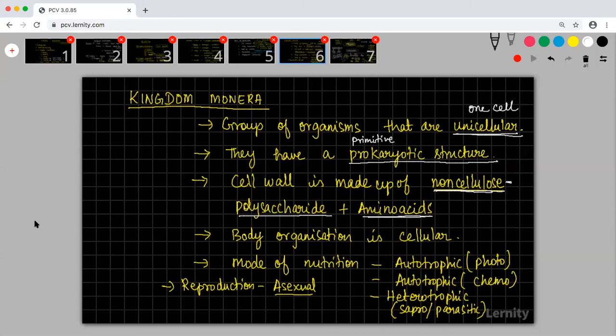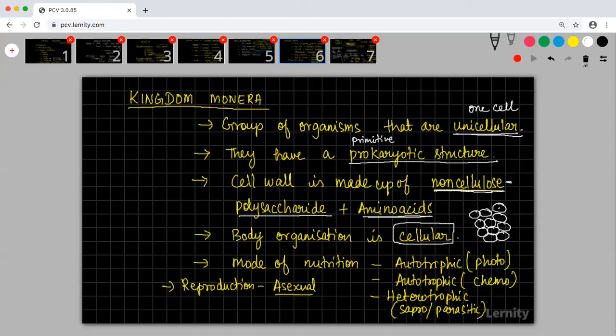Then you have something about body organization. Body organization is cellular, which means they do not make up tissues. Even though they are present together, they will be functioning as independent cells. For example, bacteria will form colonies, but still they will not function together. Bacteria can form a huge colony, many bacteria present together, but still they will function at a cellular level. So that is what we mean by body organization is cellular.